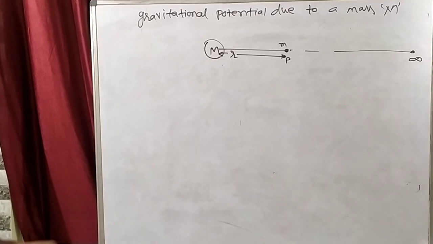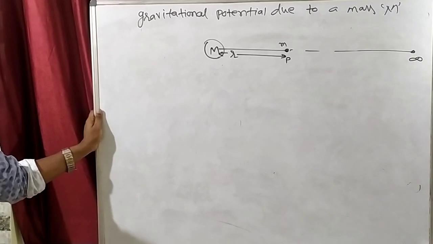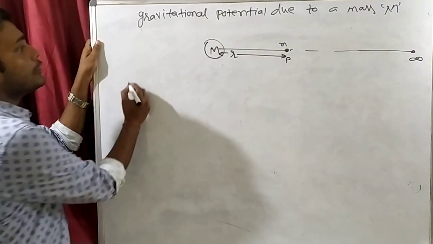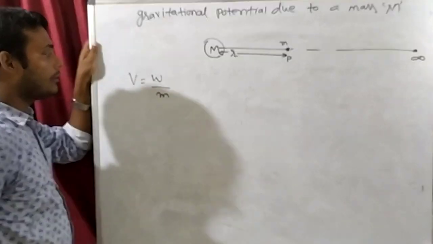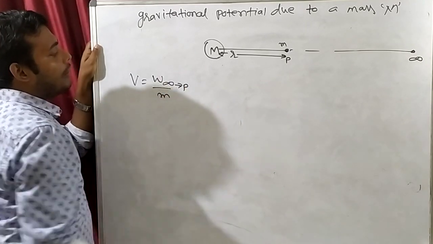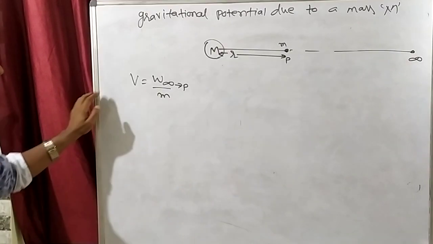Okay. Now see this thing. How are we defining potential? We have to find potential. So for finding potential, we will find work done in bringing from infinity to P. Potential is defined as work done in bringing from infinity to P divided by test mass.